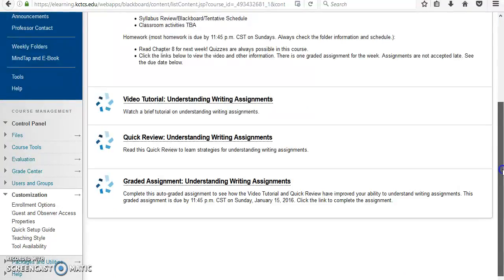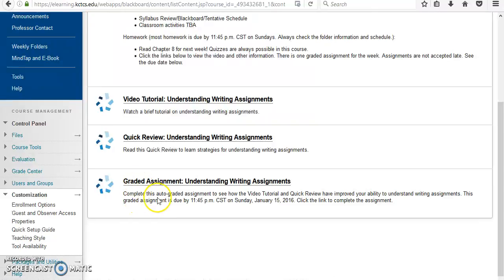Now, the cool thing about the new book we're using is that they have video tutorials. So if you're a visual learner, you're going to be able to access that information. And it's just really helpful. The quick review is also important. Now, these are not graded, and sometimes students won't do either one of these. They're very short. It's a really good idea to go ahead and do the ones that aren't graded if you'd like to be successful on the graded assignment. The way that Cengage books are set up is really just very important to do the review stuff. And so I plug in the minimum of what I believe you might need to look at to understand the assignment for the week. So here's your graded assignment for this week.